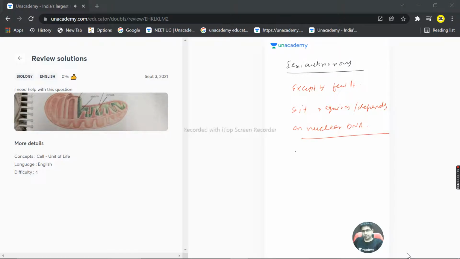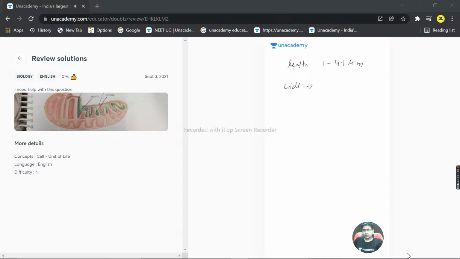Next important thing is, it divides by binary fission. And the next important thing, it has 70S type of ribosome. Apart from that, the length is 1 to 4.1 micrometer, and the width is approximately 0.2 to 1 micrometer. Average 0.5 micrometer.